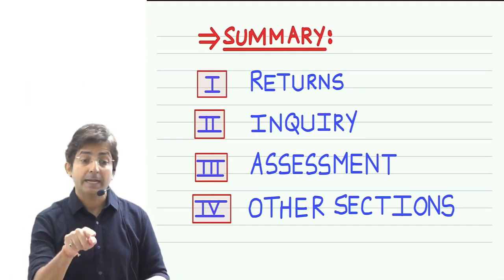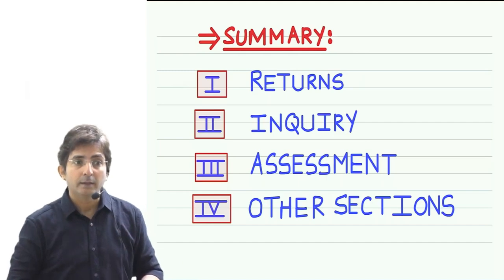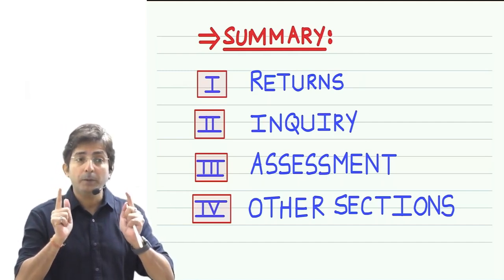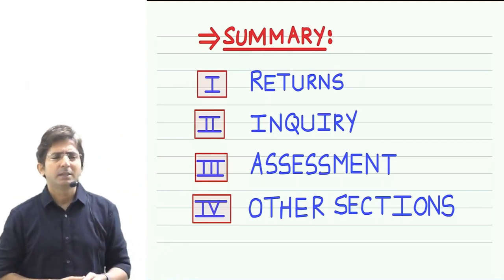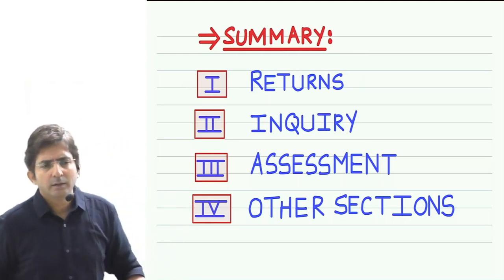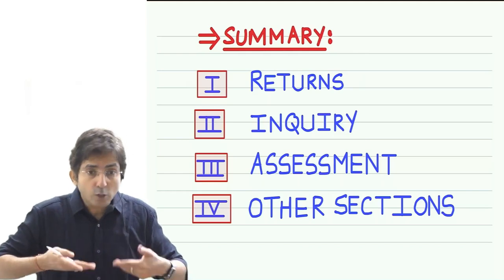But how to keep an eye? Only if they file the return. Because if they constantly file the return, income tax people can keep an eye on them. Otherwise, if income tax people say, charitable trust, you don't have to pay the tax now, no need to file the return, then if they never file the return, how will government check them? And checking is also a must.